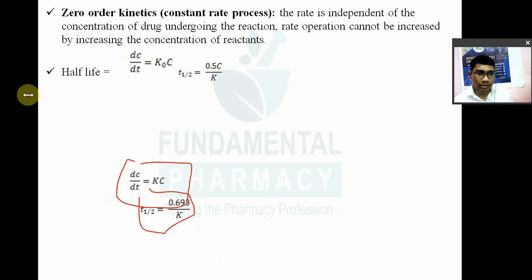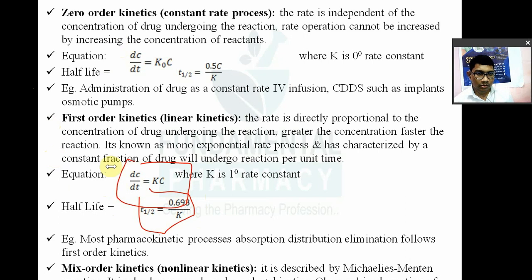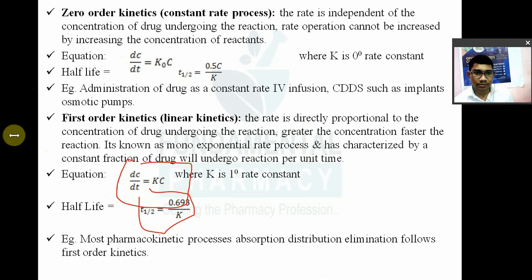And in first order elimination, first order kinetics, the rate is directly proportional to the concentration of one component undergoing the reaction. Or you can say in first order kinetics the rate depends on one factor, either concentration or temperature. First order kinetics is known as linear kinetics. Its equation is dC/dt = k0C. It is the first order equation.